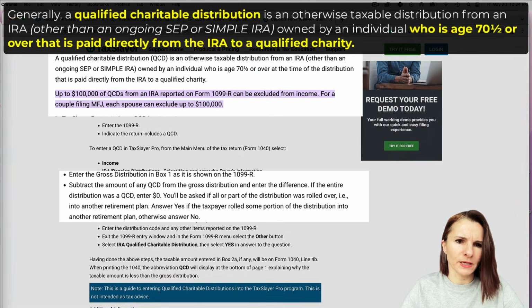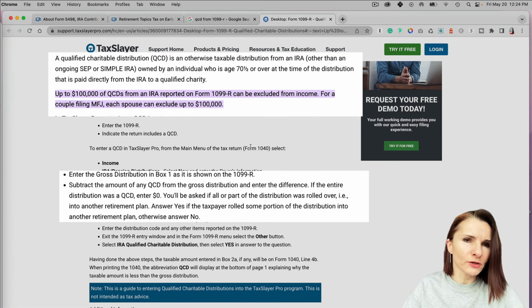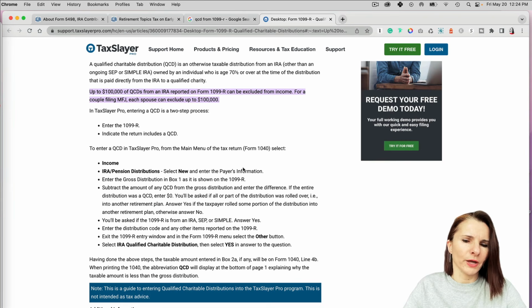It basically says up to 100,000 of QCDs from an IRA can be excluded from income, and it's basically based on the information that you provide. So you would have to calculate, let's say you gave away $10,000. You had $10,000 distribution. How much of that you actually provided or gave away to charity? So that information will be put into the software.